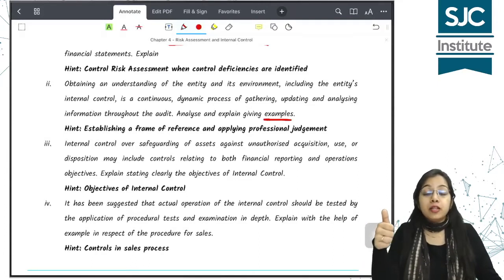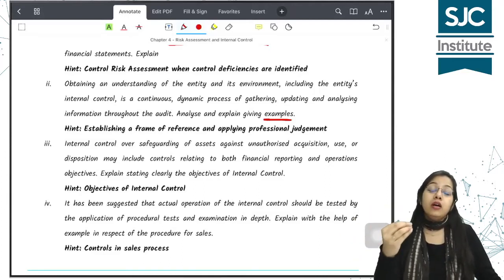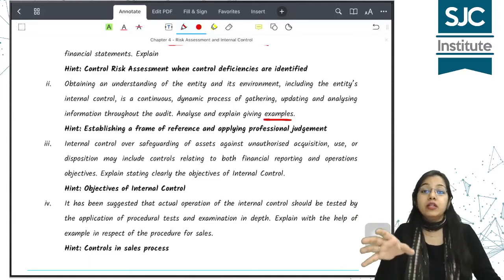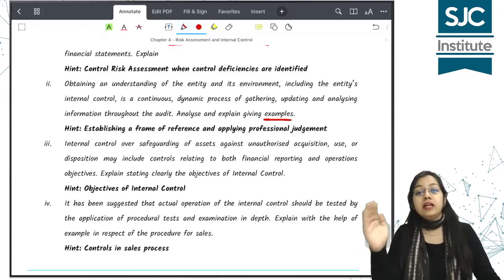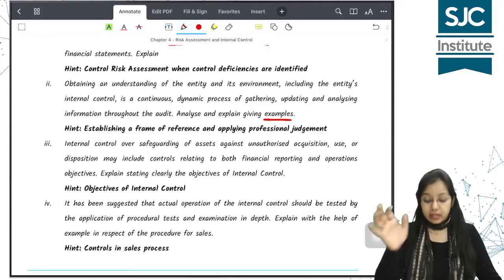When we are determining the materiality, evaluating whether the audit evidence which is obtained is sufficient and appropriate or not. Right? Then evaluating the accounting assumptions that are being followed by the management, whether they are appropriate or not, evaluating the appropriateness of the accounting policies and assumptions. इसी तरह से जो भी प्रोफेशनल जजमेंट जहां आप अप्लाई करोगे वो आपको एग्जांपल्स लिखने हैं.